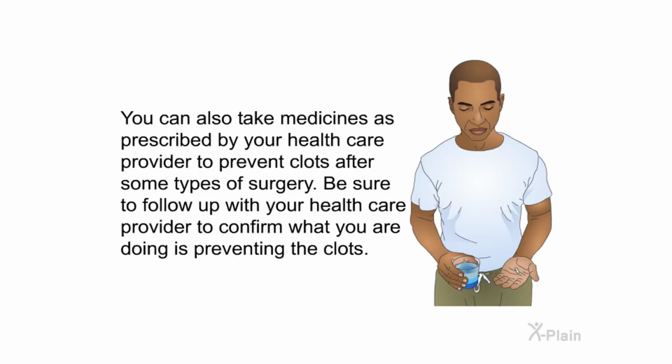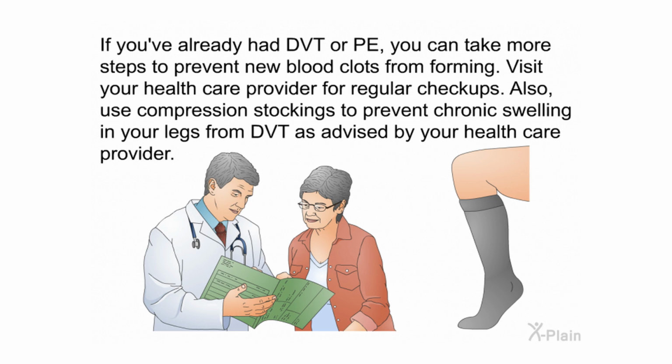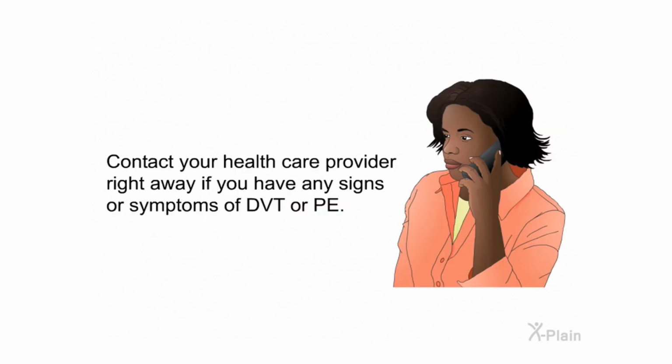You can also take medicines as prescribed by your healthcare provider to prevent clots after some types of surgery. Be sure to follow up with your healthcare provider to confirm what you are doing is preventing the clots. If you've already had DVT or PE, you can take more steps to prevent new blood clots from forming. Visit your healthcare provider for regular checkups. Also, use compression stockings to prevent chronic swelling in your legs from DVT as advised by your healthcare provider. Contact your healthcare provider right away if you have any signs or symptoms of DVT or PE.